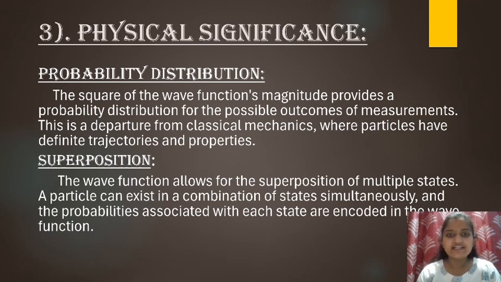Next is physical significance. In its probability distribution, the square of the wave function's magnitude provides a probability distribution for the possible outcomes of measurements. This is a departure from classical mechanics, where particles have definite trajectories and properties. Next is superposition. The wave function allows for the superposition of multiple states. A particle can exist in a combination of states simultaneously, and the probabilities associated with each state are encoded in the wave function. Moving on to the next slide.